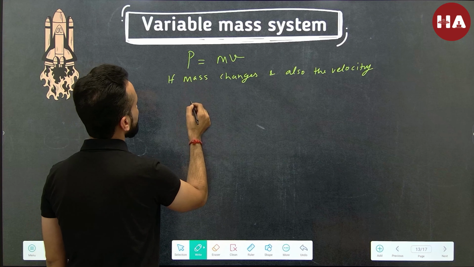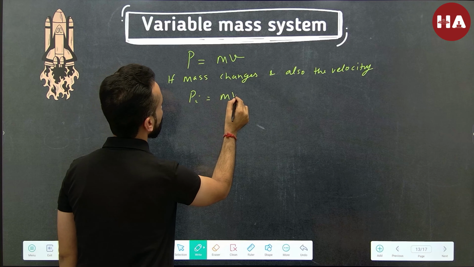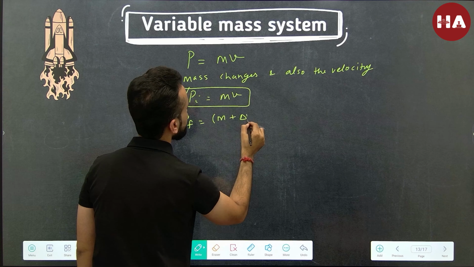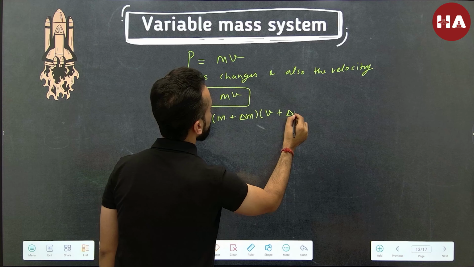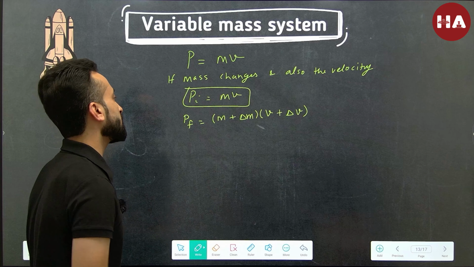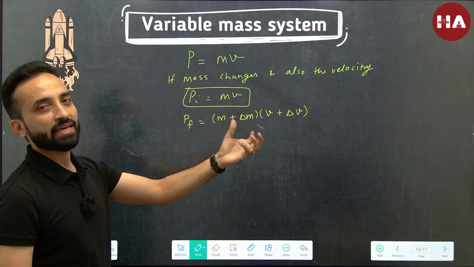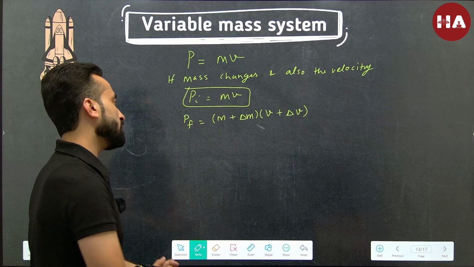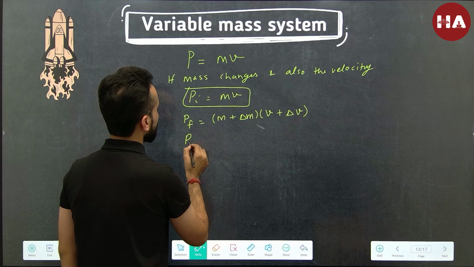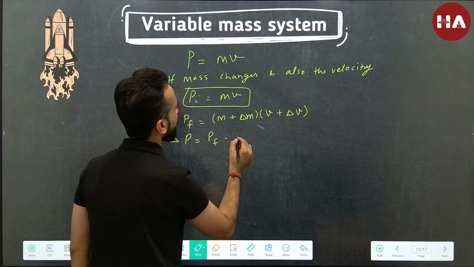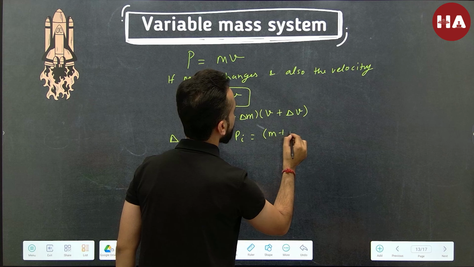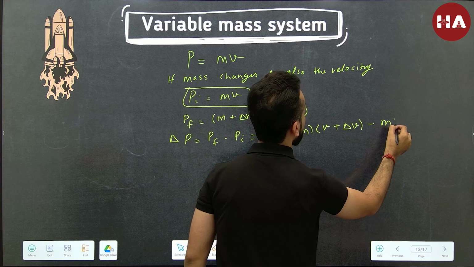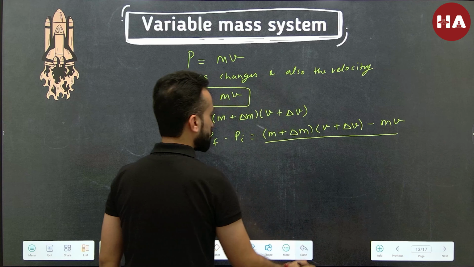If let's say initial momentum was mass into velocity, that is mv, the final momentum is, let's say, (m plus delta m) into (v plus delta v). I hope you understand what I have done here. Delta m represents the change in mass, delta v represents the change in velocity. So delta p, that is p final minus p initial, is going to be (m plus delta m) into (v plus delta v), and subtract mv from that. Alright, so that's delta p.